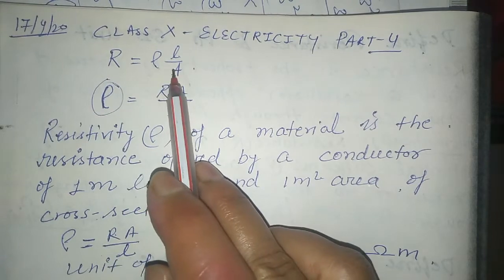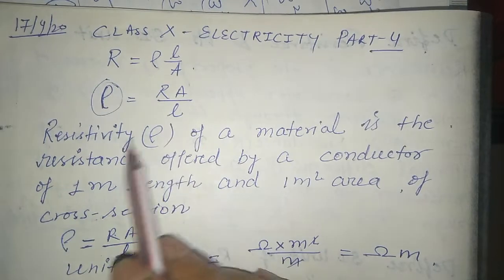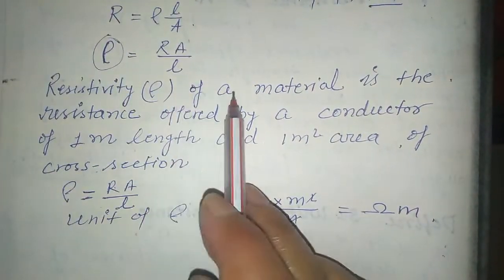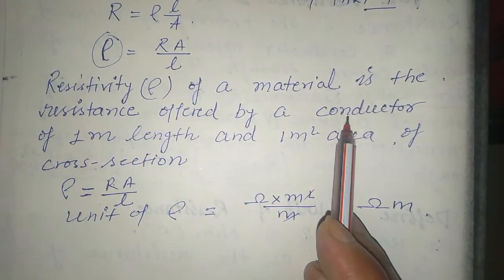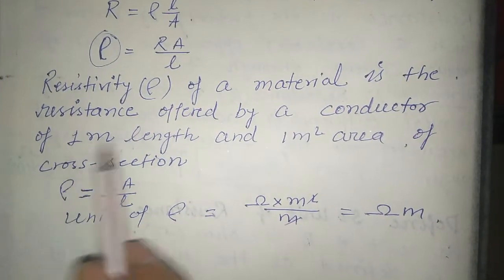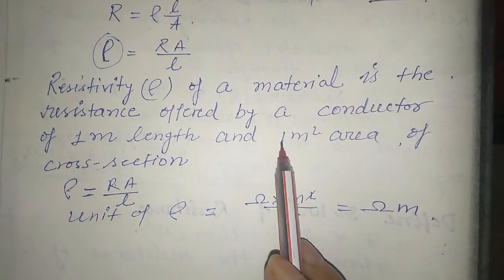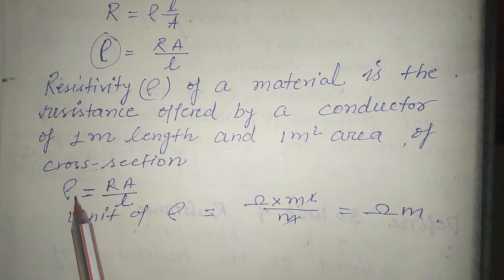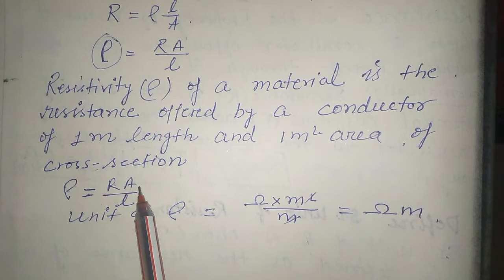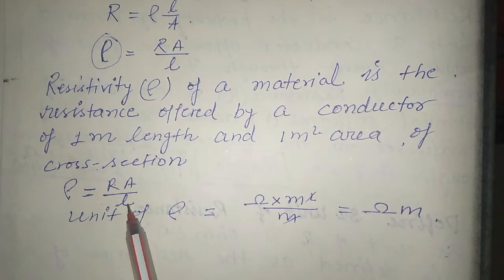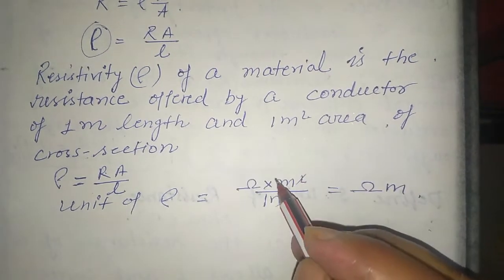If we transform this formula, R equals rho into L upon A, it becomes rho equals R into A upon L. So this is the resistivity. Resistivity of a material is the resistance offered by a conductor in a certain condition. What is that? The length of the conductor should be 1 meter and the area of cross section 1 meter square. Then rho equals R into A upon L, with A equal to 1 meter square and L equal to 1 meter.